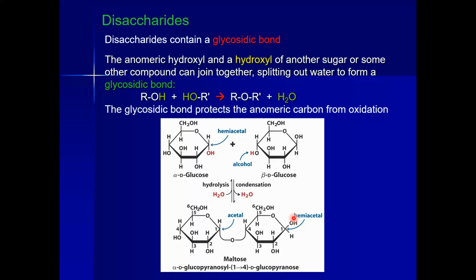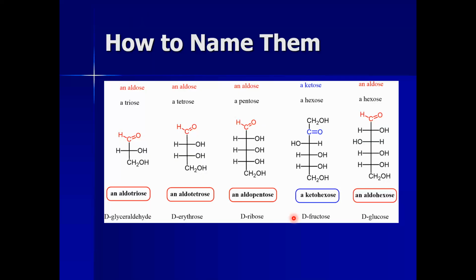And once we are going to name them, we have to keep in mind whether it is an aldo sugar with an aldehyde group or a ketone group, how many carbon atoms the sugar is having, plus the hydroxyl group is at what side, the left hand side or the right hand side. So the hydroxyl group that is farthest from the aldo group or the keto group, is it on the right hand side or the left hand side.